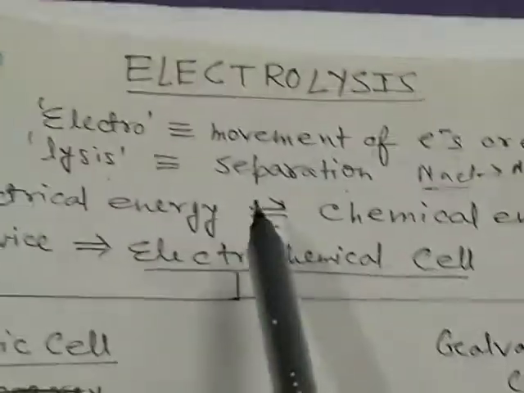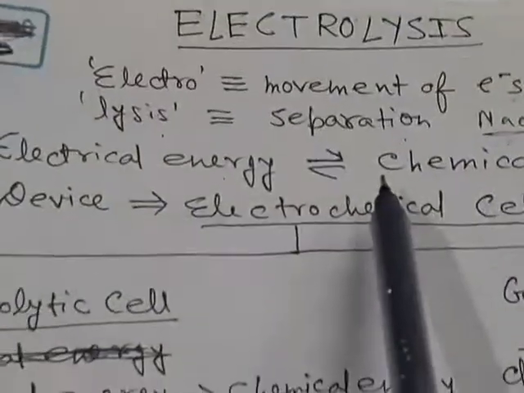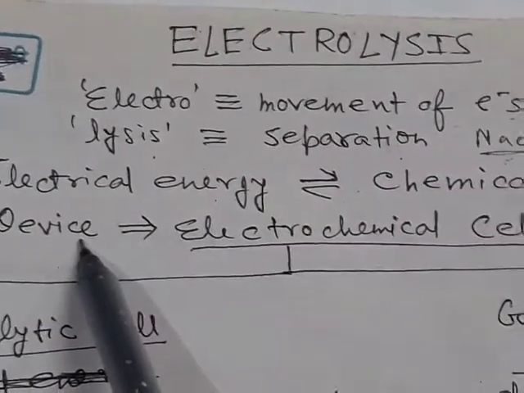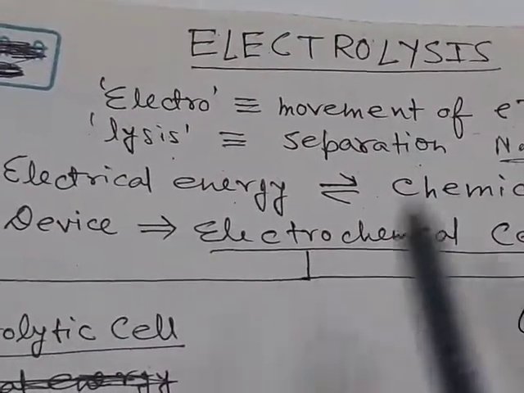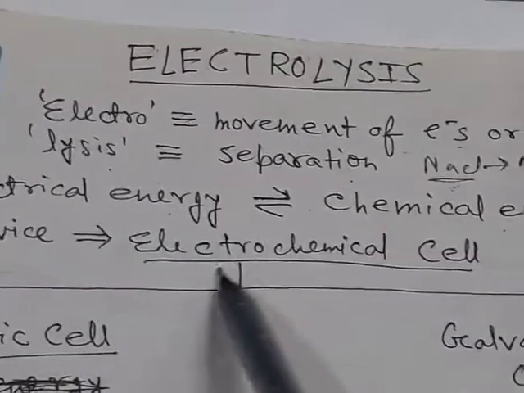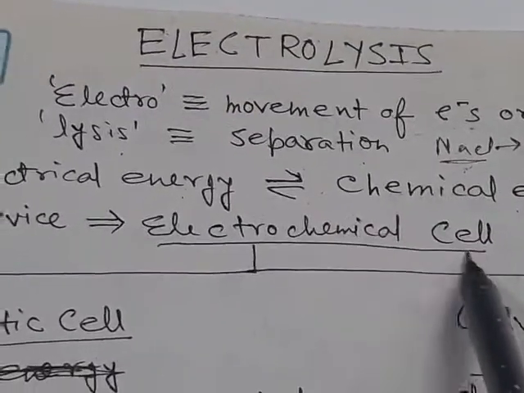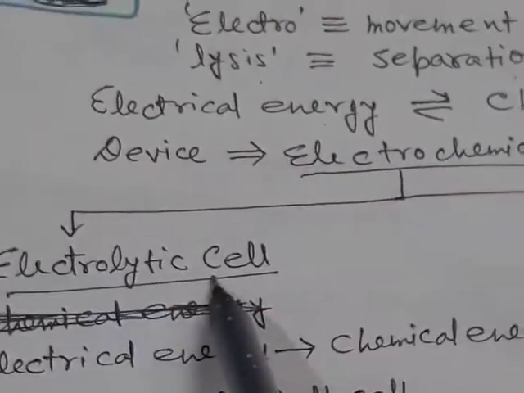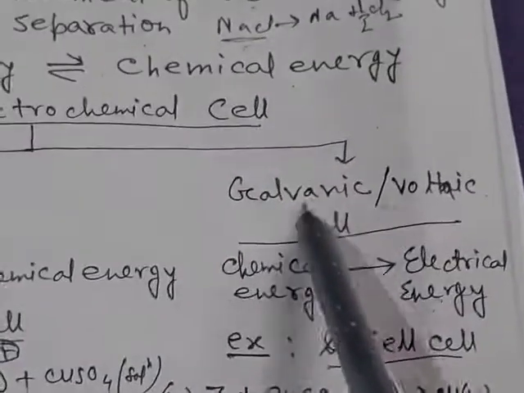There will be interconversion between these two energies, and the device which is used for electrolysis is called an electrochemical cell. An electrochemical cell may be of two types, one is the electrolytic cell and the other is the galvanic cell or voltaic cell.